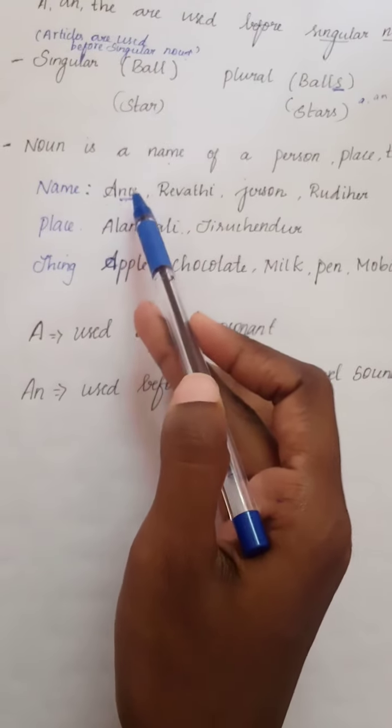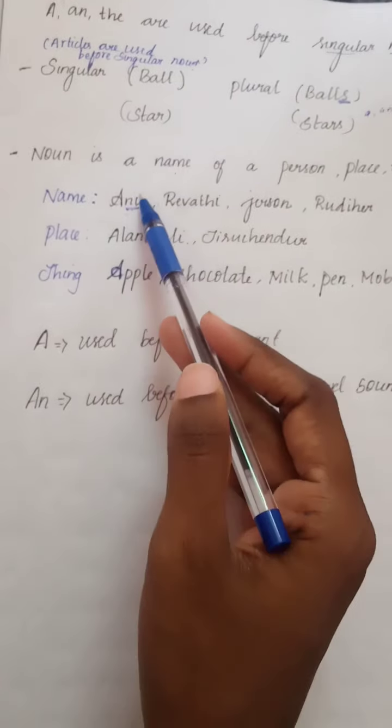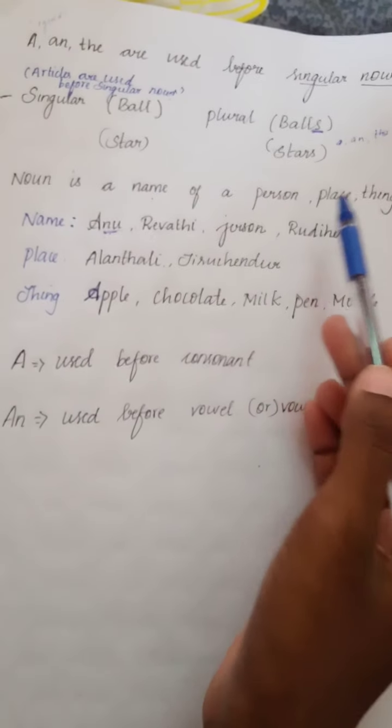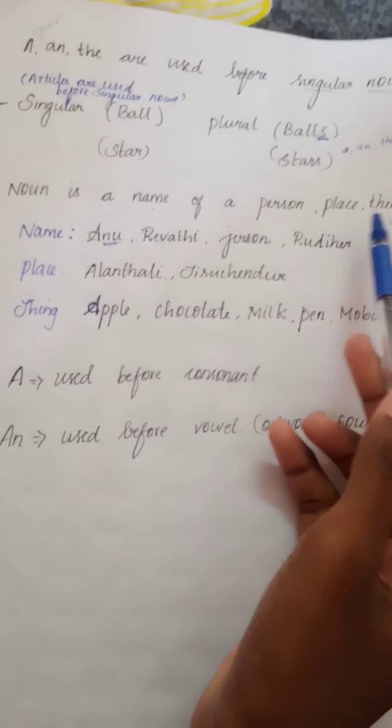So Anu is a noun, Alandalai is a noun, apple is a noun, because it is a name of a person, place and thing. Noun is the name of a person, place and thing. What is a noun? Noun is the name of a person, place and thing.